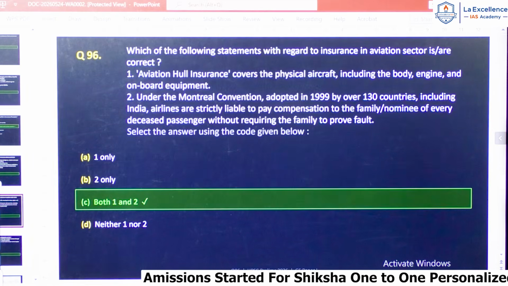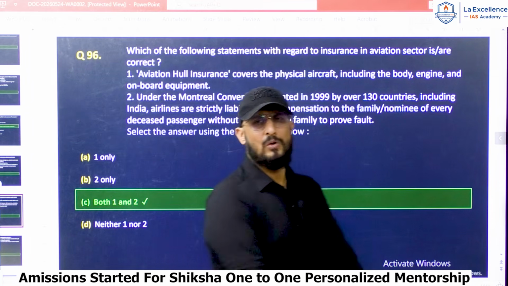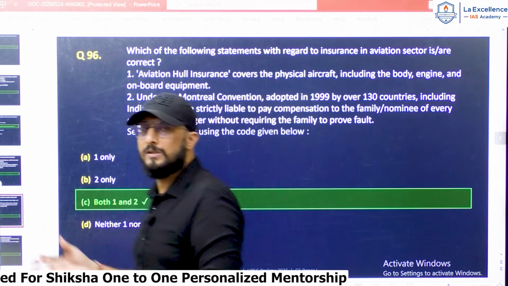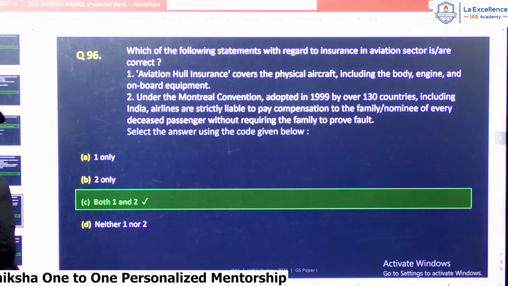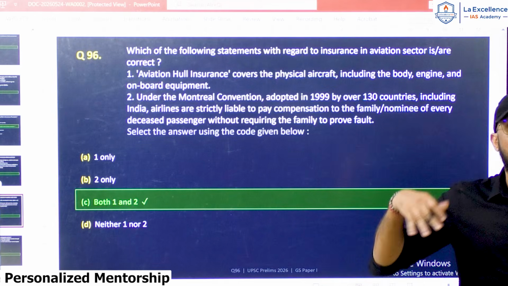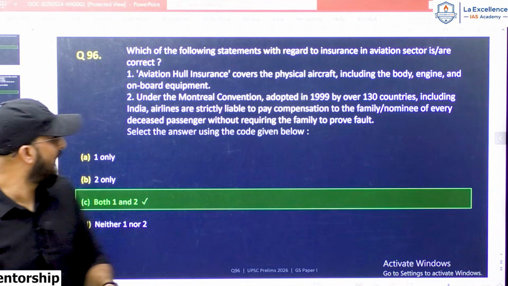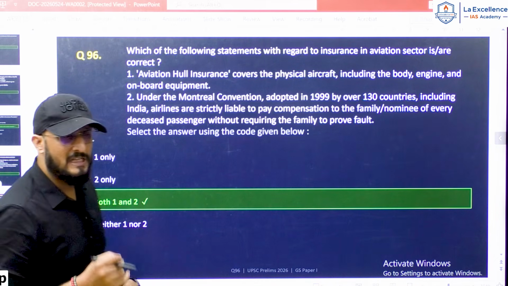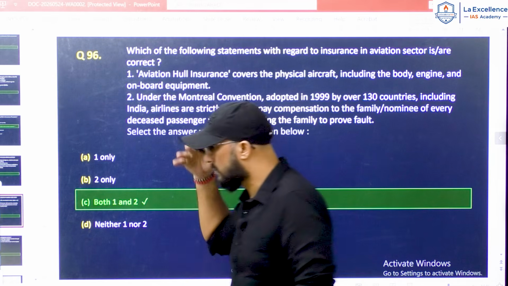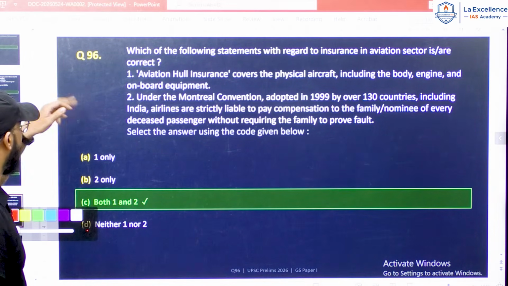So now let's move on to question number 96. Now this is a difficult question. Yes, this is a current affairs peripheral question because this question deals with aviation safety. Because of last year, we have seen some aviation mishaps in India. It is based on this, but this is a very specific question, which asks very specific details. Usually, I would suggest the students to skip these kinds of questions. Anyways, let me give you the answer for question number 96.